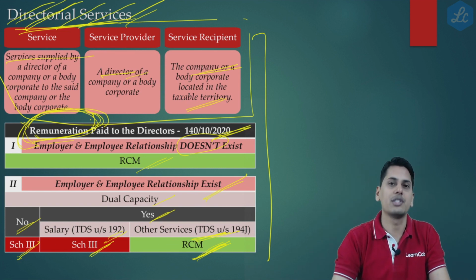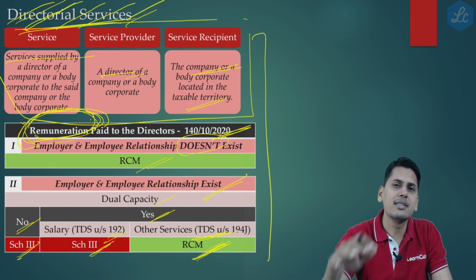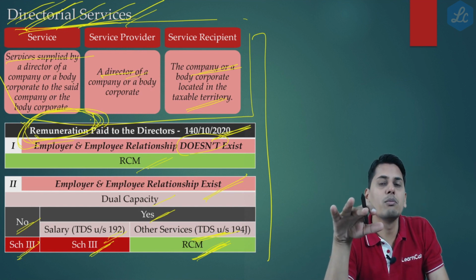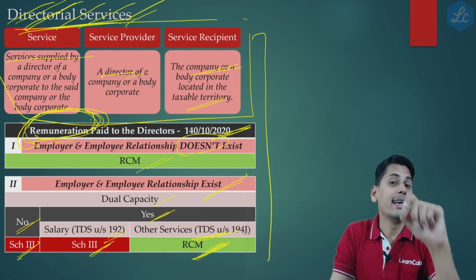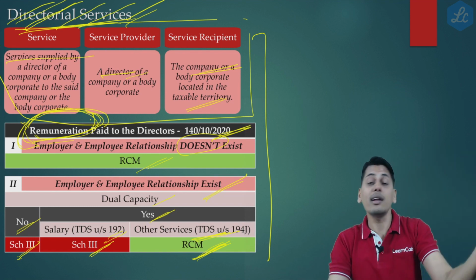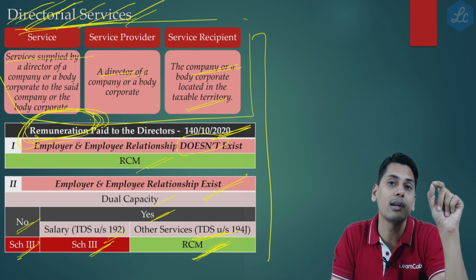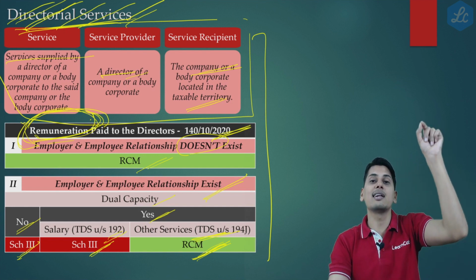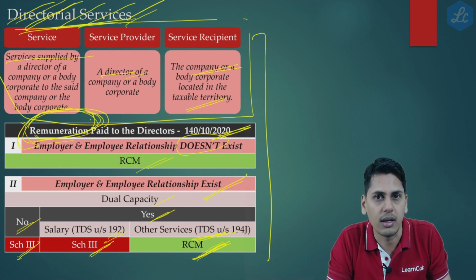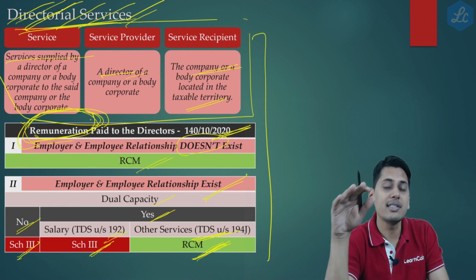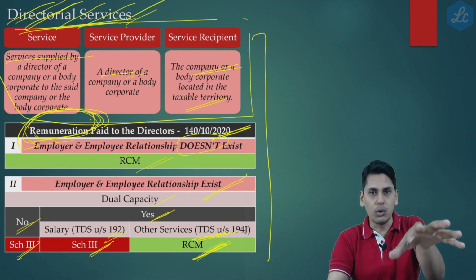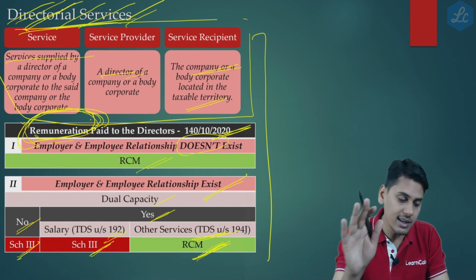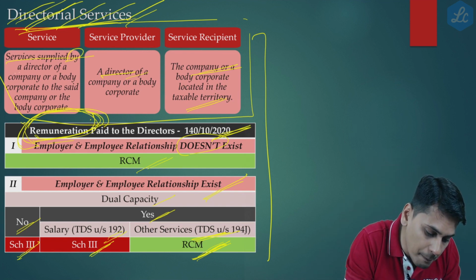Another school of thought tells you that here friends, as regards this renting of immovable property, the person who has let out the immovable property is not a director. It is not in the capacity of director that he has let out the immovable property. Here he is the landlord. I repeat again friends, the second school of thought tells you that the notification, although it doesn't say directorial services, still says services supplied by a director.